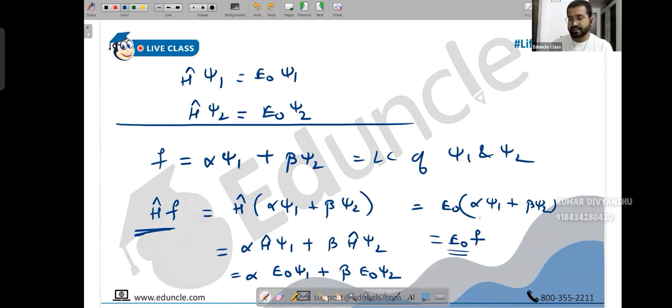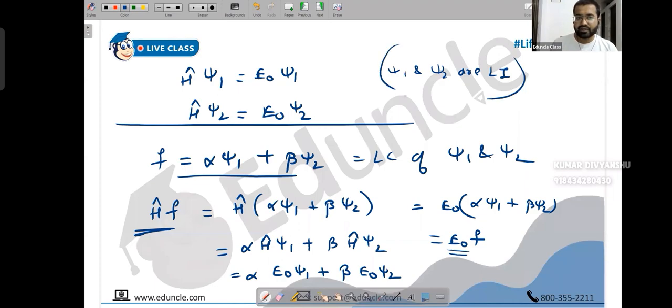So if we have two degenerate wave functions, technically you will have infinite degenerate wave functions. You can write this as 1, 1, you can write this as 2, 5, you can write this as 3, 7, you can write 5, 10. You can have infinite wave functions sharing the same eigenvalue, but we don't care about this infinite. Psi1 and psi2 are linearly independent, but others are linearly dependent on them. When you talk about degenerate wave functions, you're strictly talking about these two, psi1 and psi2, which are not dependent on each other. All the others will be linear combinations of them.